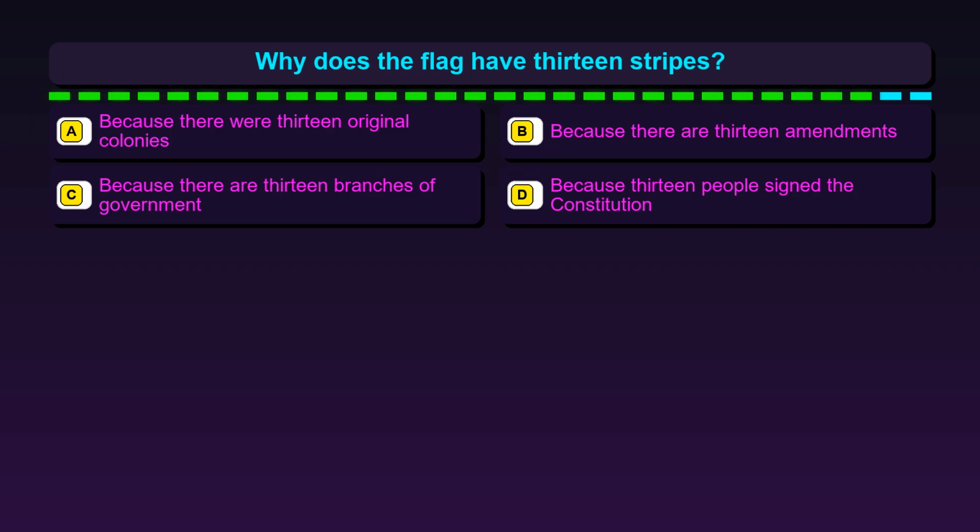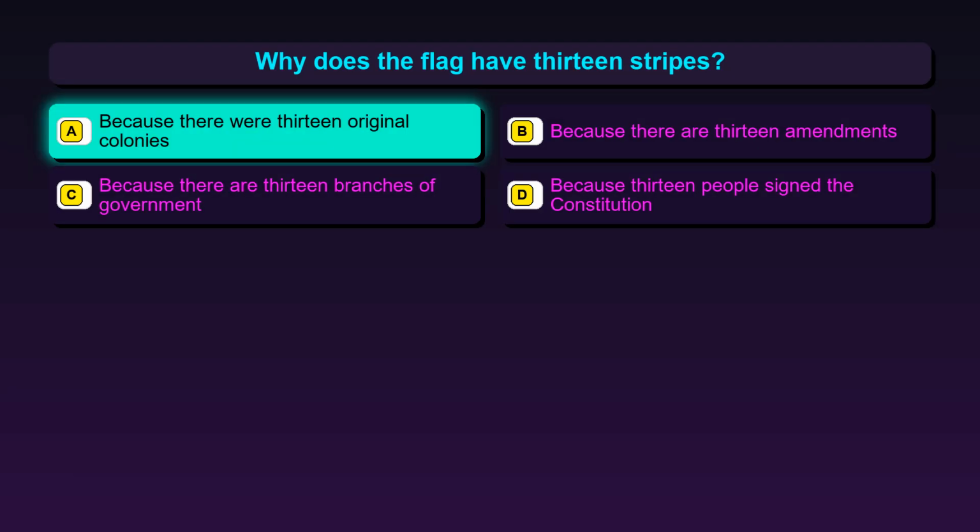Question 16. Why does the flag have 13 stripes? Option A, because there were 13 original colonies. Option B, because there are 13 amendments. Option C, because there are 13 branches of government. Option D, because 13 people signed the Constitution.